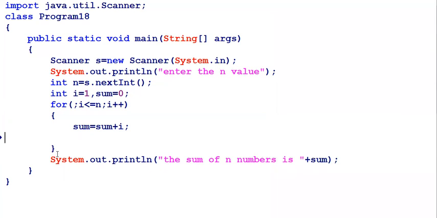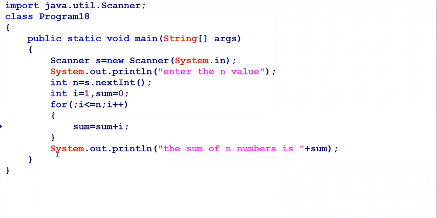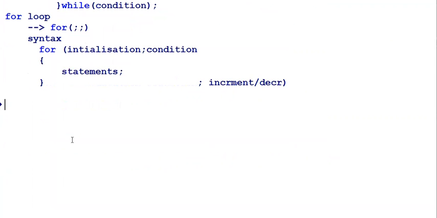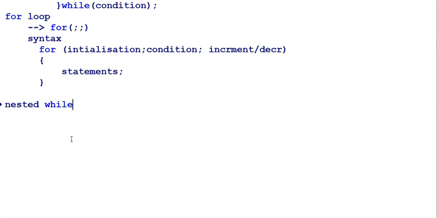And by using the for loop, the nested for loops are also there. So using a while inside a while is called a nested while. The things are very, very easy to understand. Nested while. What is the nested while?